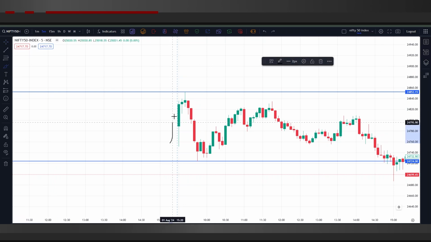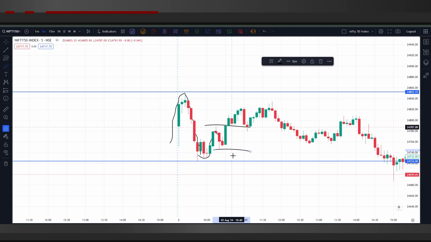The market first created resistance in the morning session, around 9:25, and after that we can see that the market created a support somewhere around the time of 9:45 to 9:50. Then we can see that the market tried to create a lower high lower low, forming a lower high somewhere around 10:15, and after that the market tried to give momentum towards the support, but it failed because it did not reach its 24,720 mark, and it reversed with a heavy candle of somewhere around 35 to 40 points.